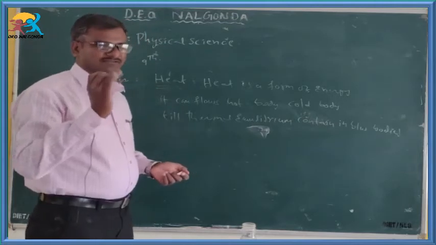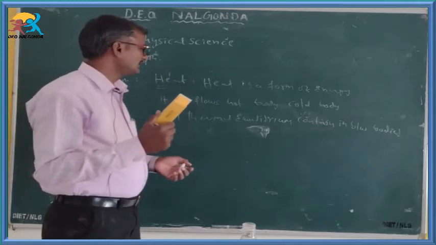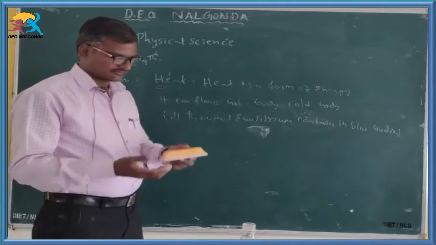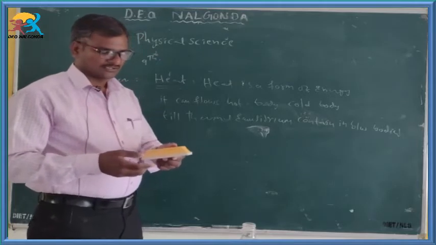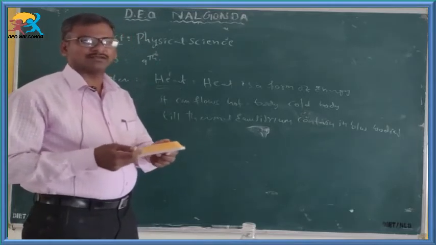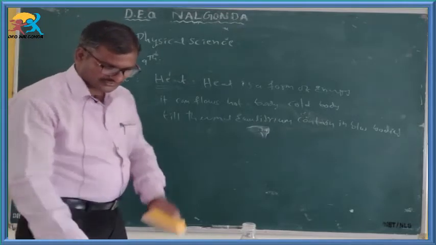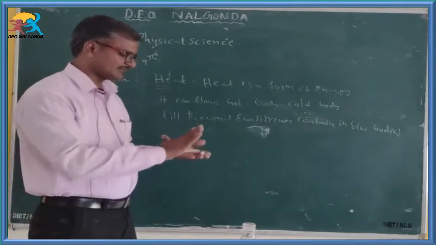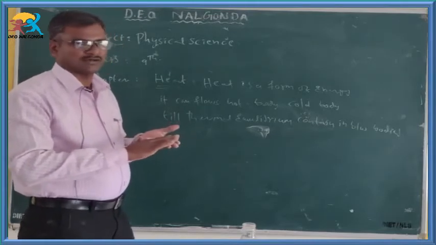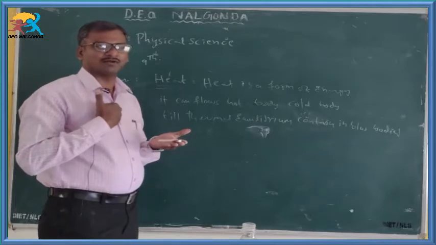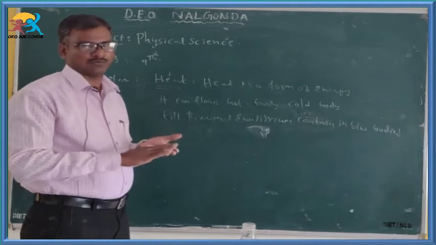Come to the previous concept. Here the metal piece and wooden piece can be placed inside the refrigerator. These two objects lose their temperature, and we feel these two are very cold. At that moment, if you touch these two bodies, we feel very cold. What happened here? We are losing heat energy from our body to the metal pieces. That's why we feel very cool.